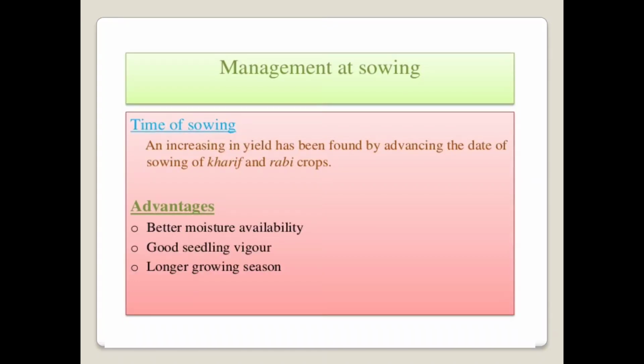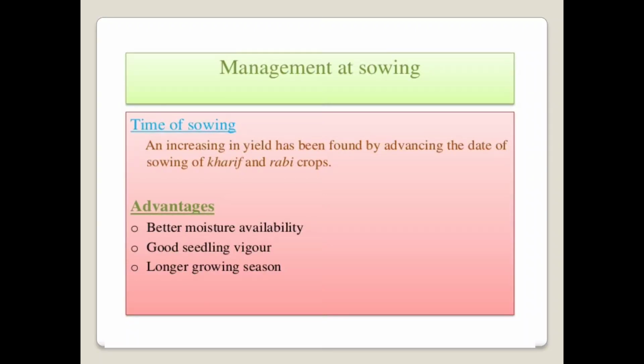An increase in yield has been found by advancing the date of sowing in kharif as well as rabi crops. That means the time of sowing plays a very important role. When we adopt timely sowing in the case of kharif and rabi crops, it helps to increase the yield drastically. Then what are the advantages of the time of sowing? That means when the sowing is carried out in time, there are three main advantages of timely sowing of the crop.